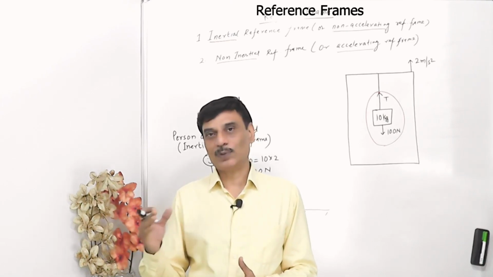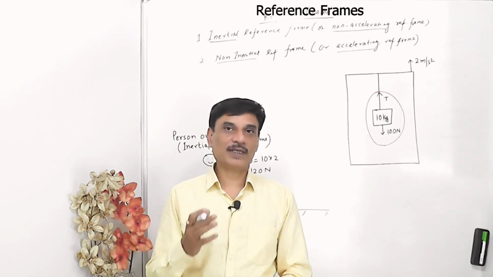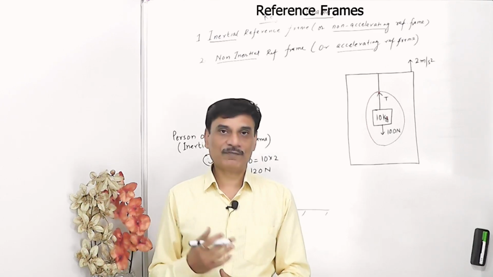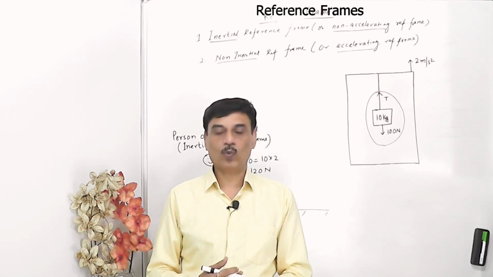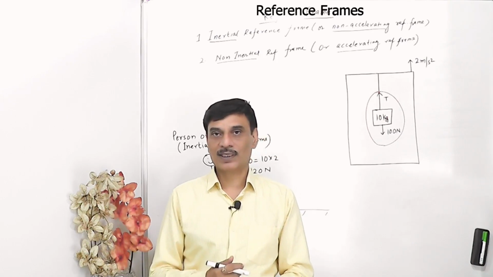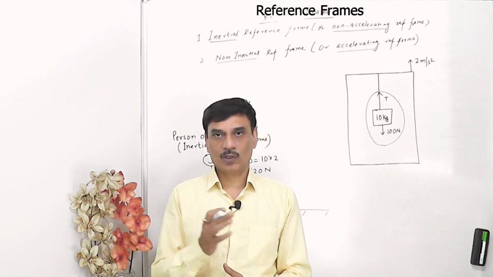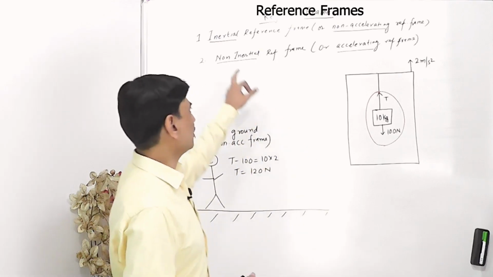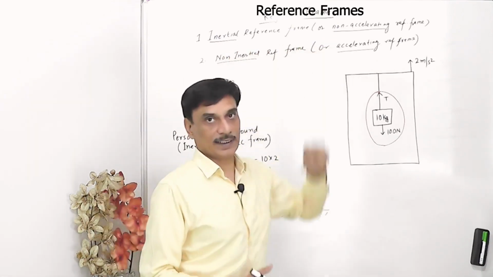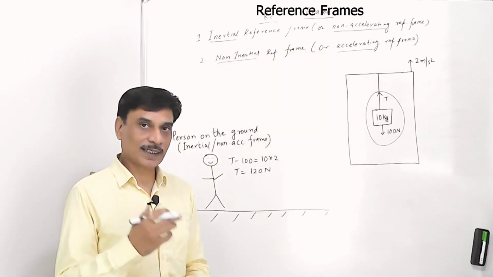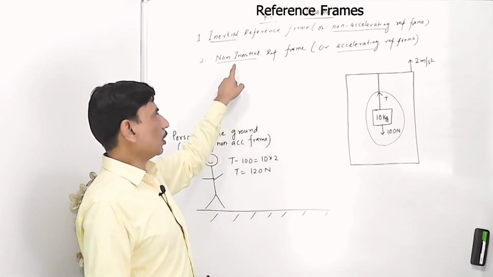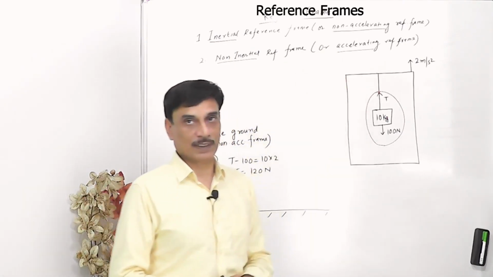Generally, earth is our reference frame. Now we shall be understanding the reference frames. Reference frames are of two types. One is inertial reference frames, also known as non-accelerating reference frames. The other kind of reference frames are non-inertial or accelerating reference frames.